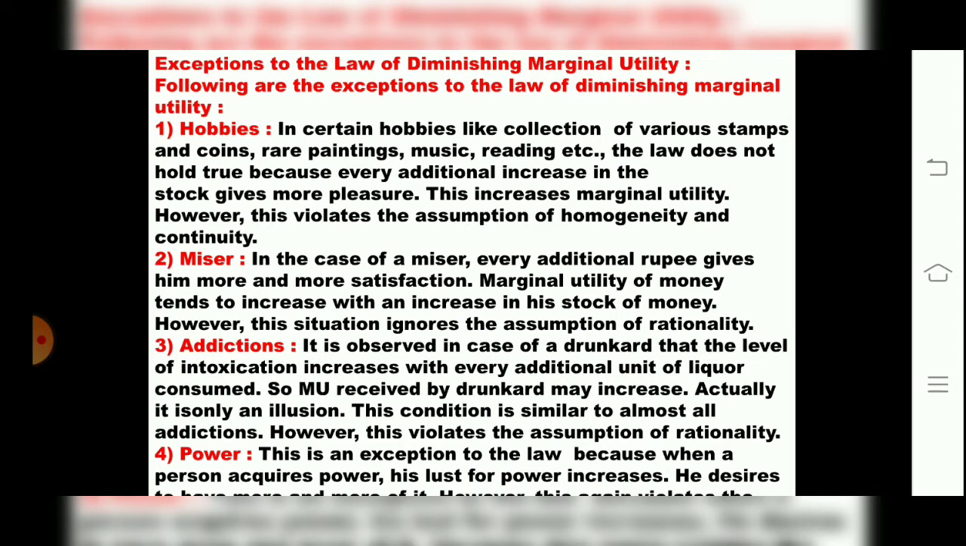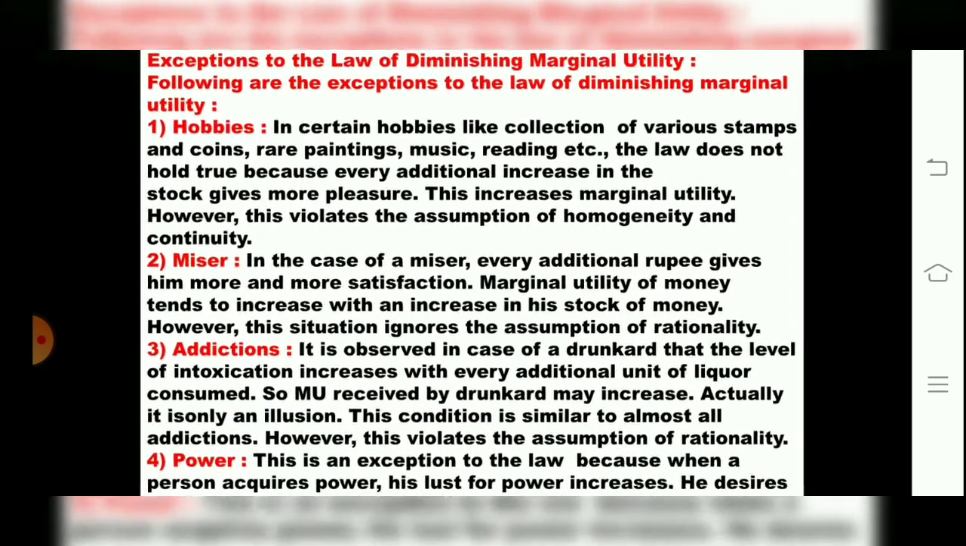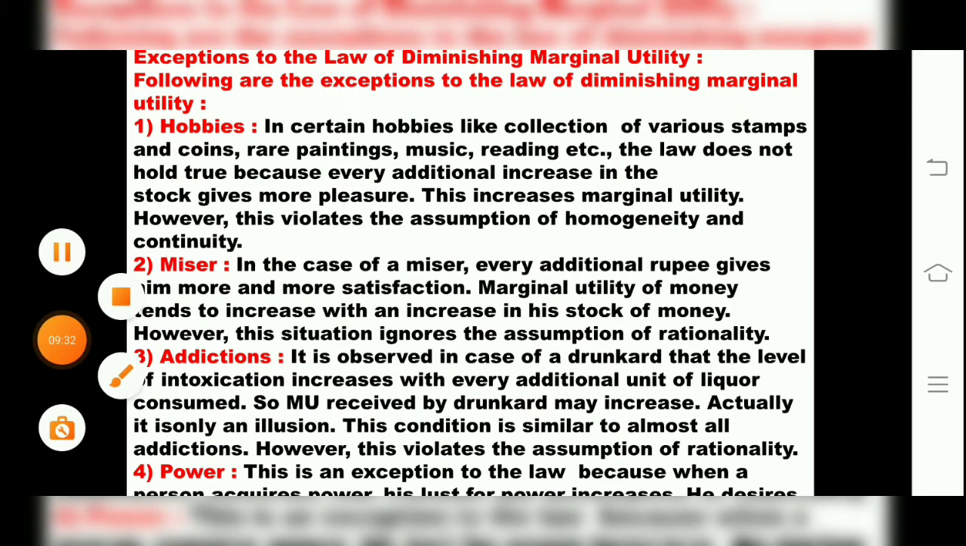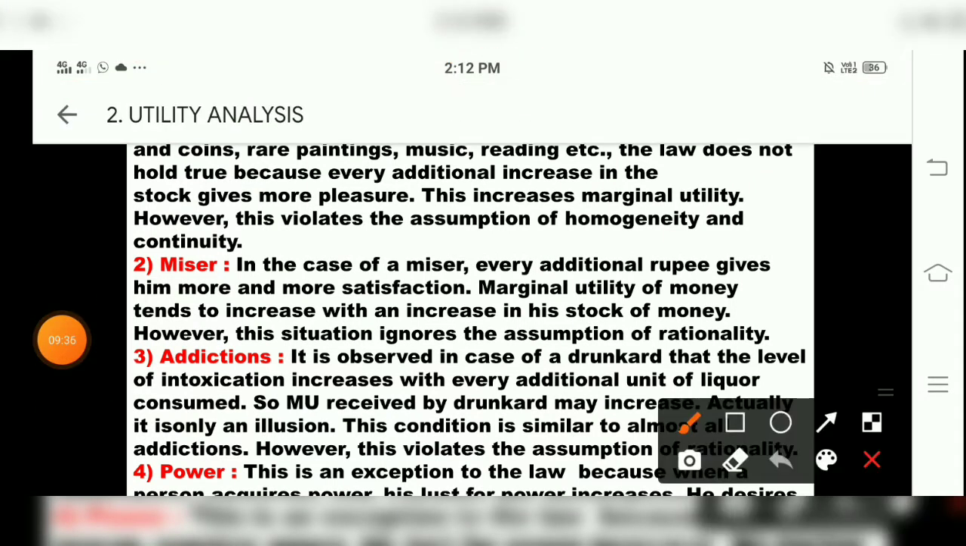See, what is the statement? With every successive unit of a commodity, marginal utility diminishes. That is the law of DMU statement. But for certain things, marginal utility will not diminish. So we will see in exceptions which are those things where the law of DMU will not be applicable. One by one we will go through them.